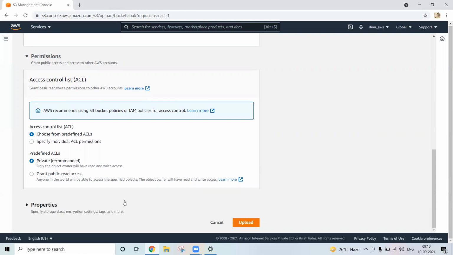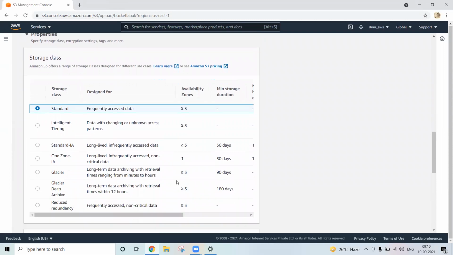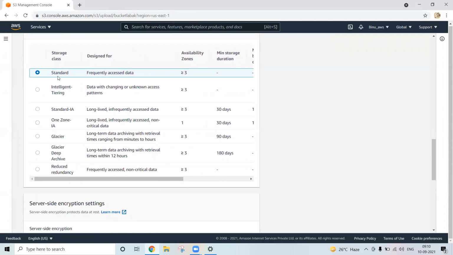Go to the properties. Storage class, we discussed it now. There are lots of storage classes. By default, your object will be stored in the Standard class. Now let's say I want to store it in Glacier. You can change it over here. The minimum duration will be 90 days, so the minimum for data in Glacier should be 90 days.